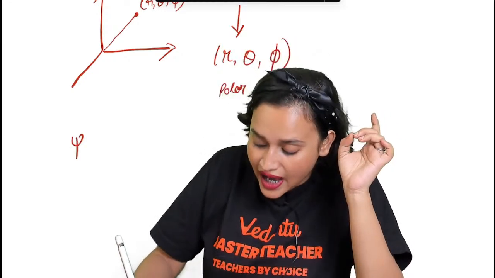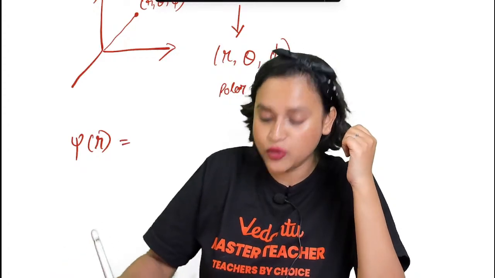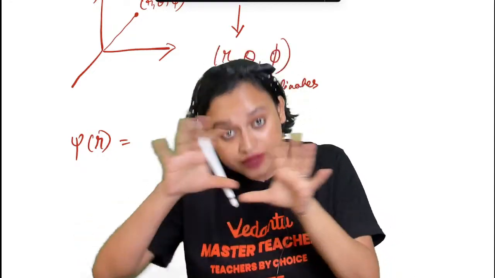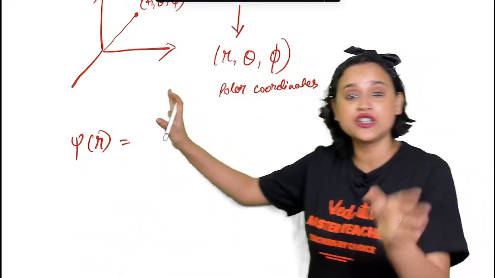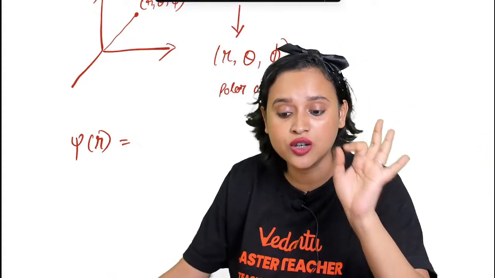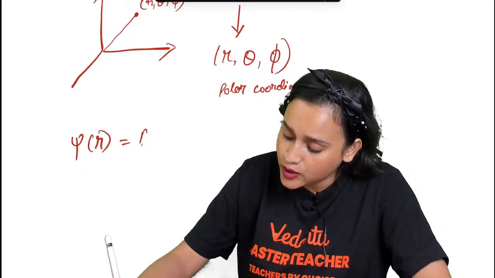And this psi in terms of r, if you find, you will be getting two parts after the solution, guys. Nobody is going to teach you how to solve this. You do not need to know how to solve Schrodinger equation right now. Please understand this. So here, psi r, you will get two parts.